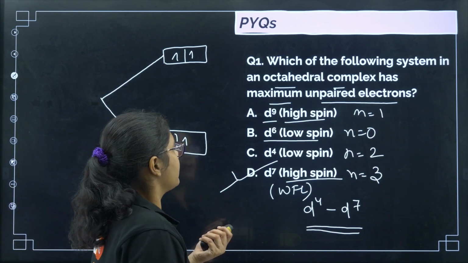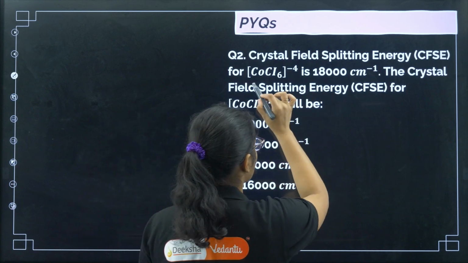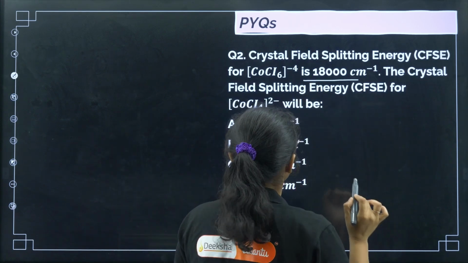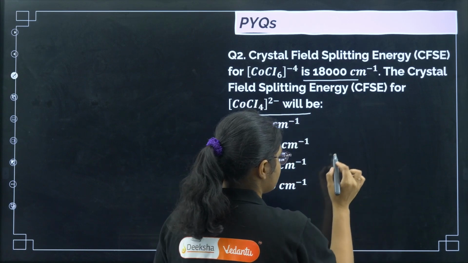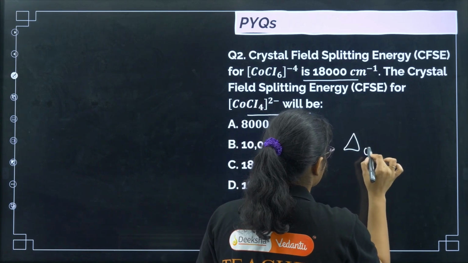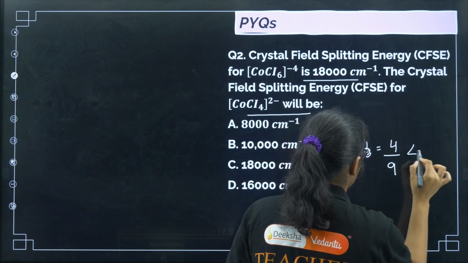Next question, crystal field splitting. Energy of cobalt is 18,000. The crystal field splitting of CoCl4 is this much. So if you see, there is a relation: delta T is equal to 4 by 9 of delta O.